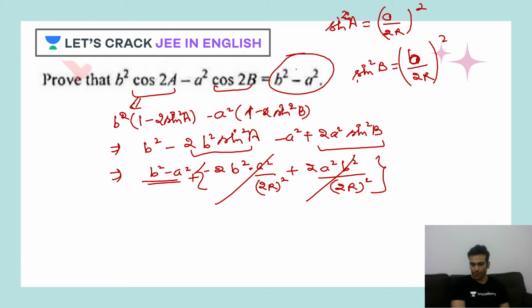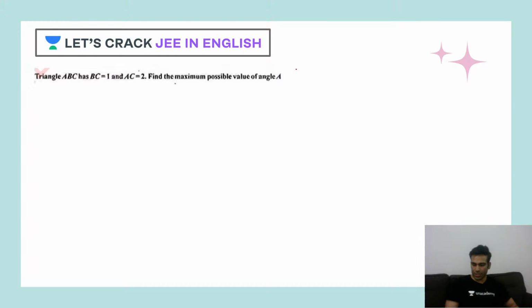Done. Yes Manas, absolutely right. Very easy questions. Now let's move to this question. The question says triangle ABC has BC equal to 1 and AC equal to 2. Find the maximum possible value of angle A. Now see, two sides are being given to you, and someone has asked for the maximum possible value of angle A.